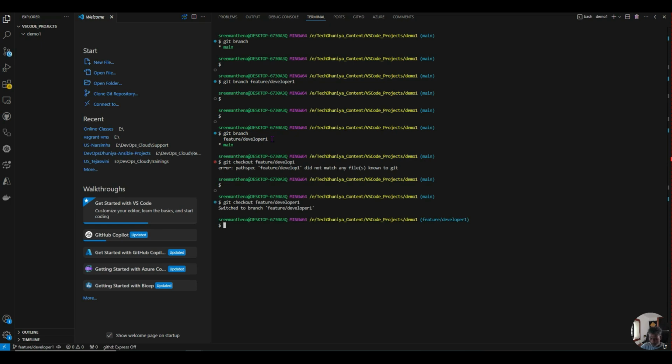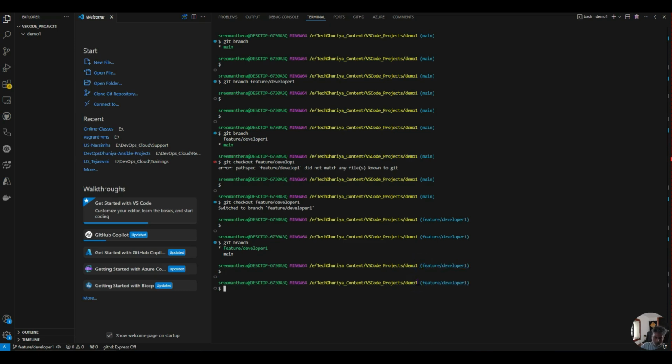Now see, the message came as switched to the branch. Now I want to see which branch I'm in. Again the same command, git branch. The branch has changed to feature developer one, because I can see the star mark beside this branch. This indicates I am in this branch now. You can see here also that the branch has changed.